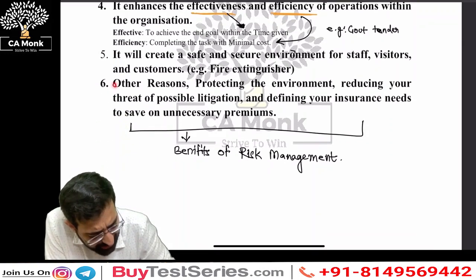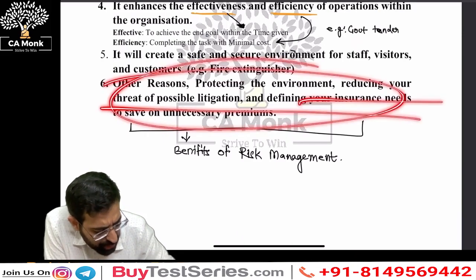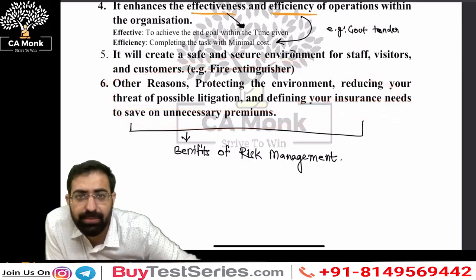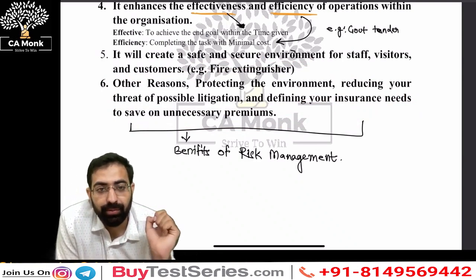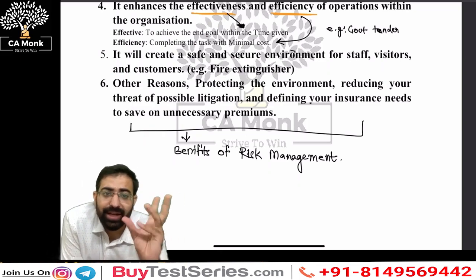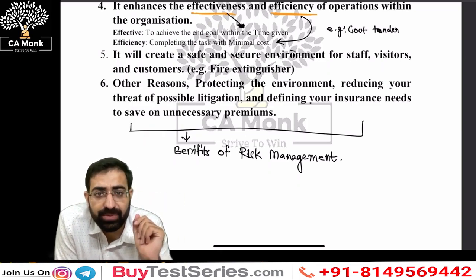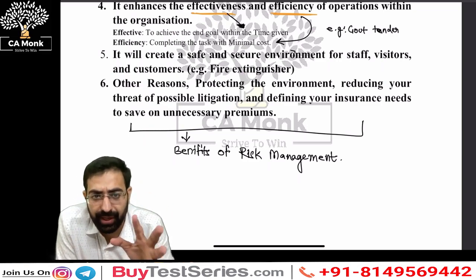And there are other reasons, such as protecting the environment, reducing theft, reducing the possibility of litigation, and defining your insurance needs to save unnecessary premium. For all of these reasons, we have risk management, right? So these are the indirect or direct benefits of risk management which you should be aware of, right?